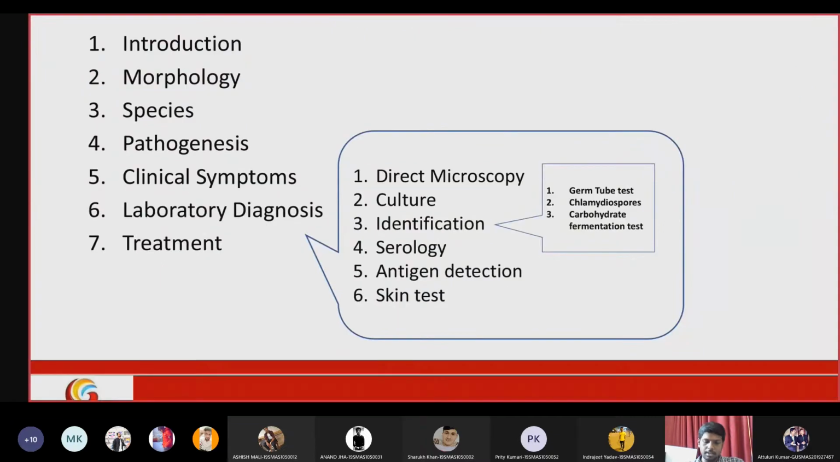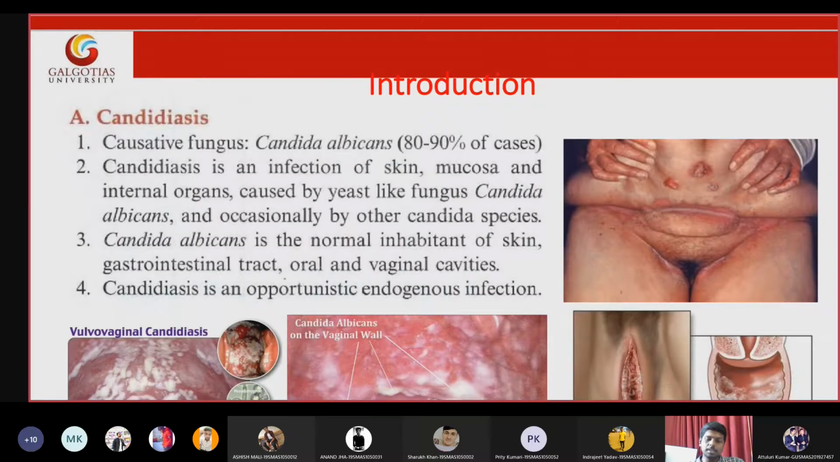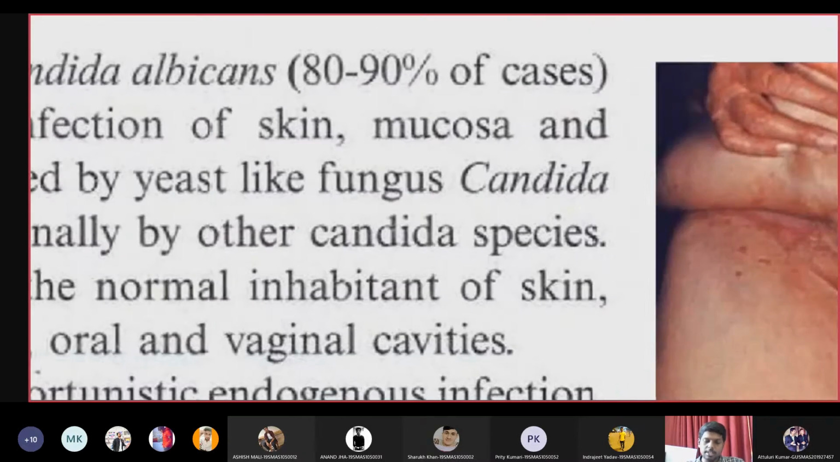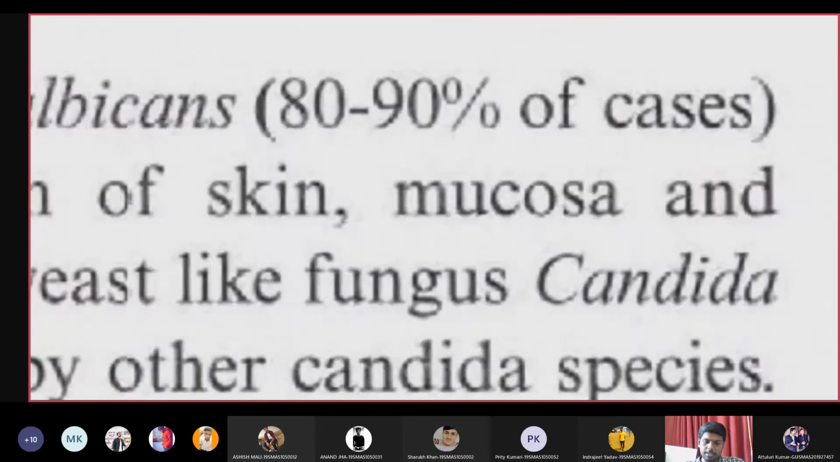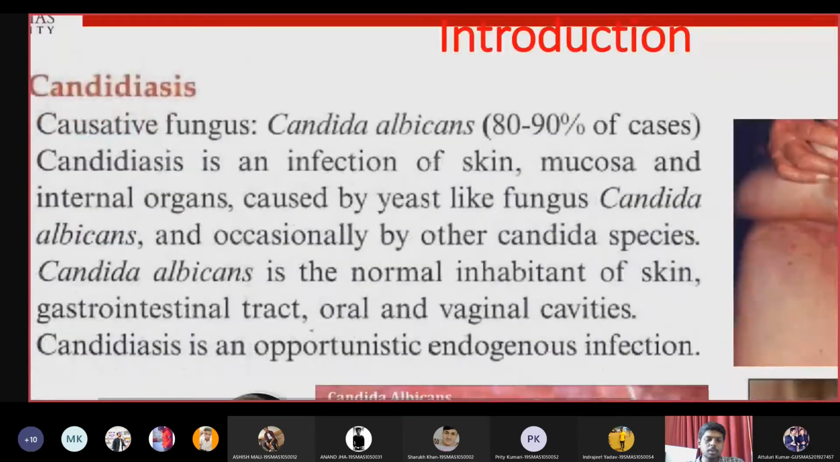So Candida, the major fungus responsible for Candida infection is Candida albicans. Almost 80 to 90 percent of Candida infection cases are caused by Candida albicans. This is a skin and mucosal membrane infection. Sometimes Candida can also migrate into the internal organs and become a systemic infection.